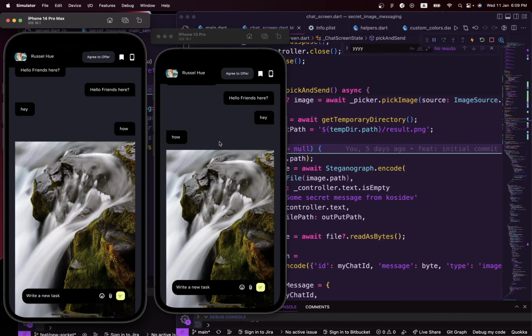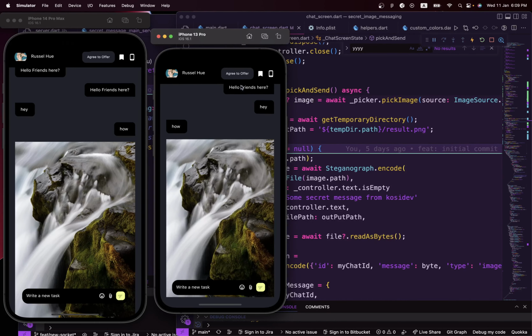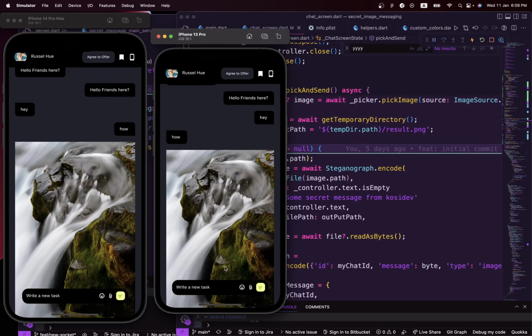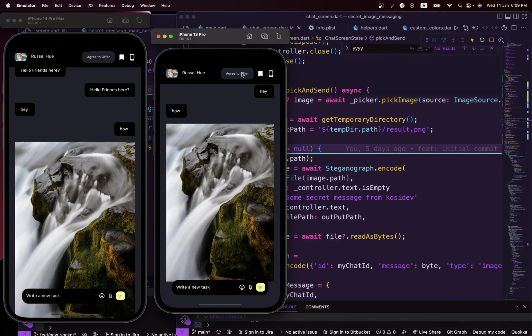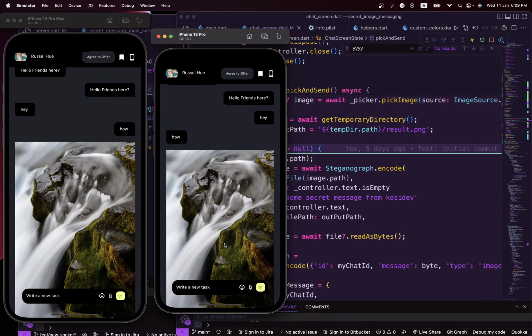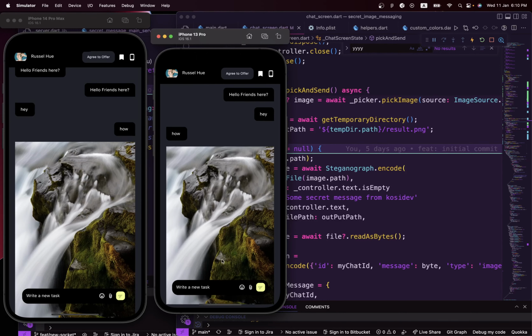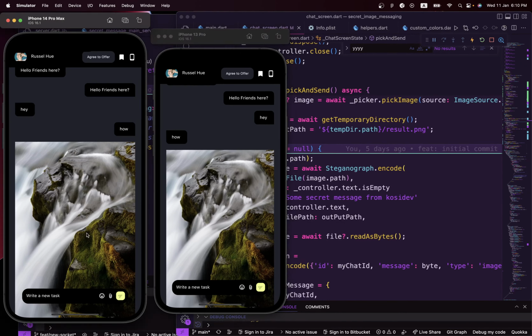Okay, that's cool. Let's tap over here and see if that's going to show up. Tap. For some reason we are not able to get the same effect right here. We should be able to tap on this and see the message we sent, or the secret that's encoded inside this image. We are only able to see it here, but when we tap over here we are not able to see it. So it looks like we need some improvement to see why this is happening.